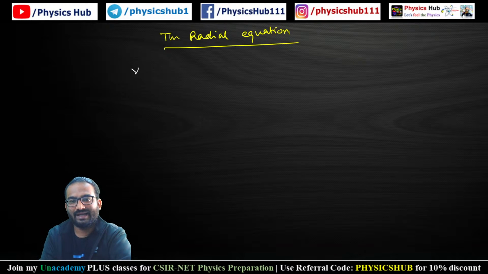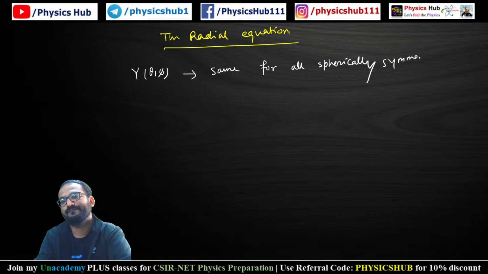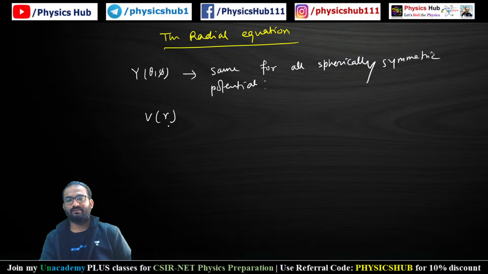So the angular part of the solution is Y of theta phi, and this is the same for all spherically symmetric potentials. The shape of the potential is determined by the radial part, because V is a function of r only.